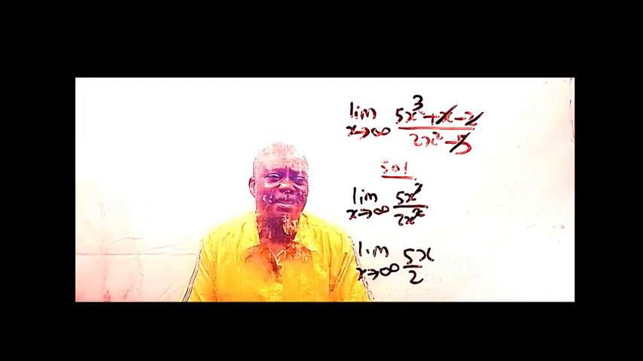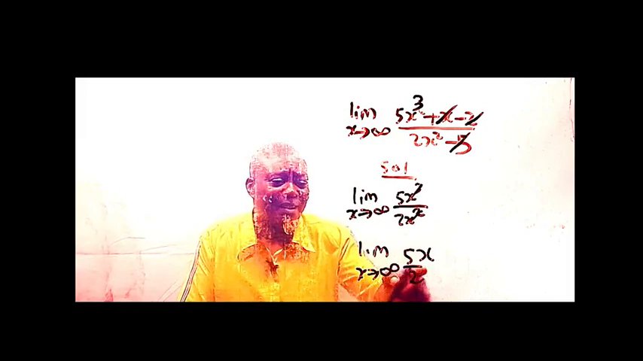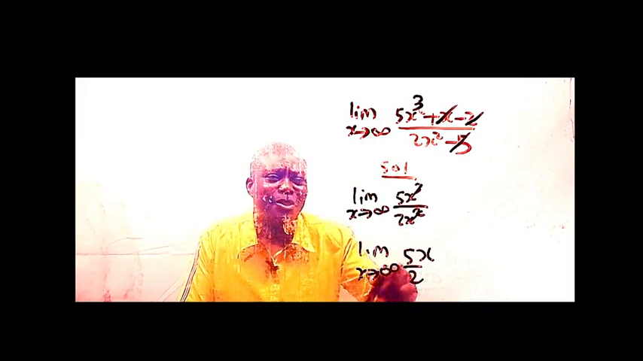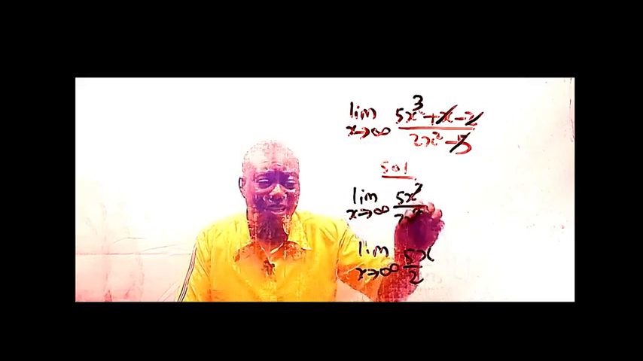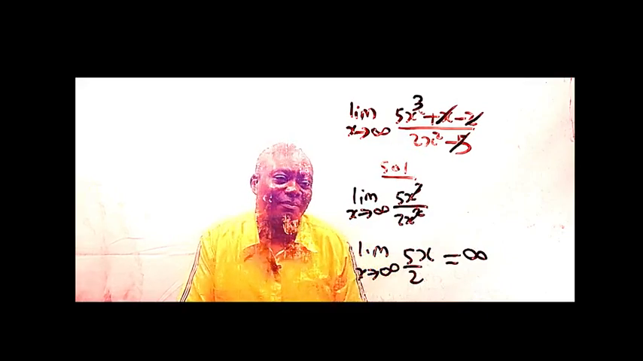So the function will now become, as x tends to infinity, 5x over 2. As x becomes so large, let's say 30 billion or 30 trillion, and you multiply it by 5 over 2, that means it will be bigger than what you imagine. That means it will still tend to infinity.